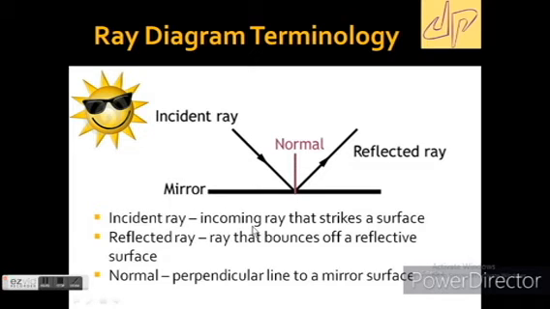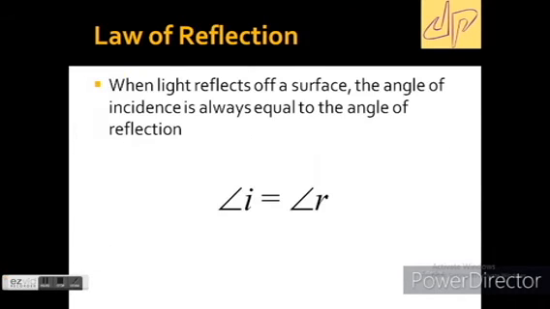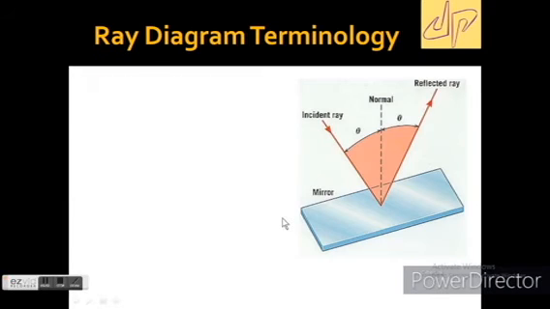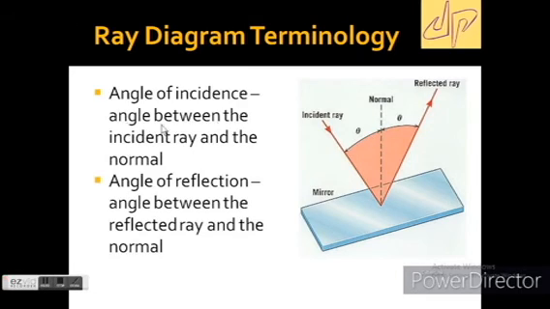When light reflects off a surface, the angle of incidence is equal to the angle of reflection: angle i is equal to angle r. The angle of incidence is the angle made by the incident ray with the normal. The angle of reflection is the angle made by the reflected ray with the normal.